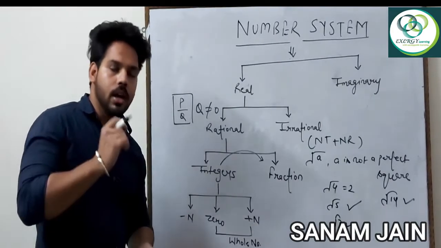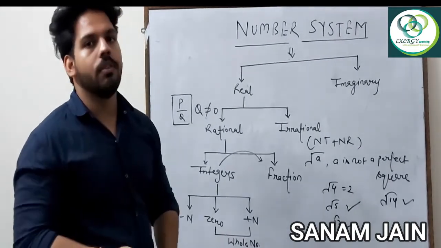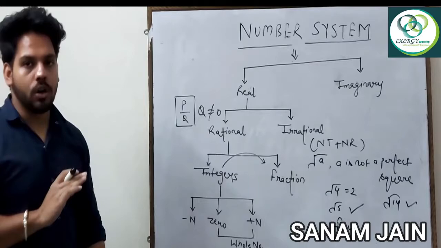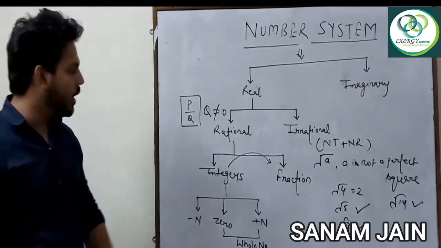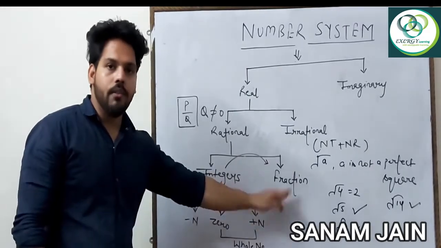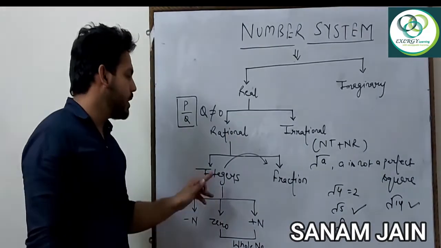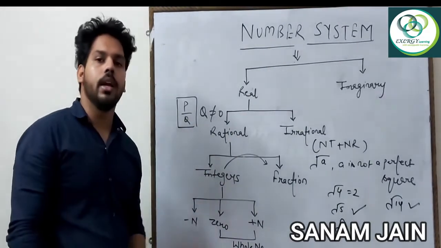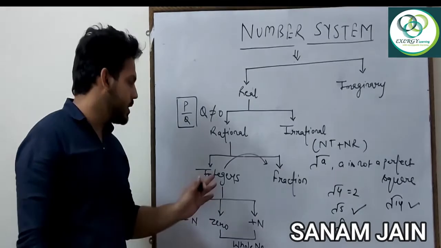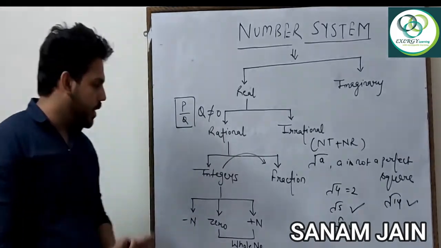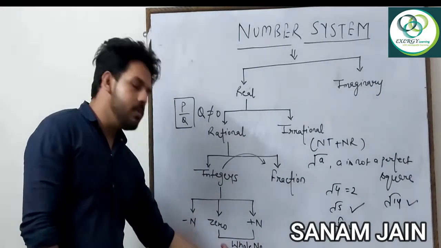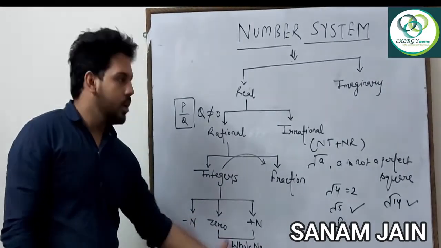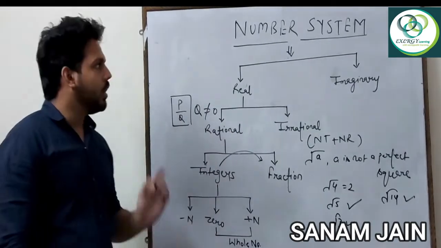That means if the number is given in the form of fraction and the denominator is not 1, then it is not an integer, it is only a fraction. When the denominator is only 1, then we can say they are integers. Okay, and the numbers including 0 and natural numbers become whole numbers. So this is actually about the number system.